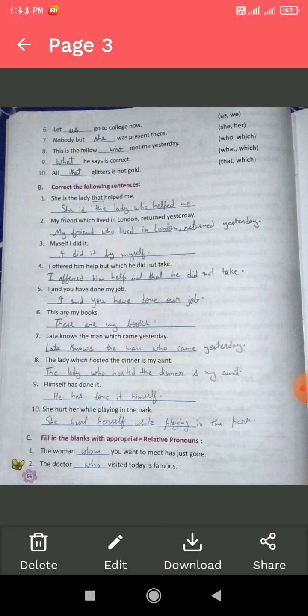Now let's get started doing the exercise. Correct the following sentences. Ten sentences are given in this exercise. We need to identify the wrong one and correct the sentence.